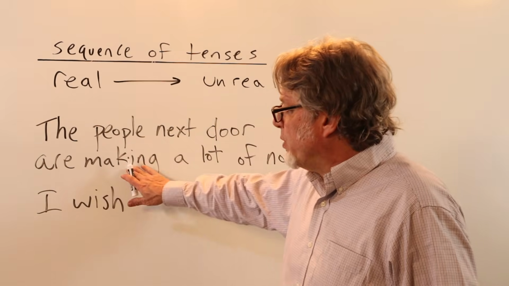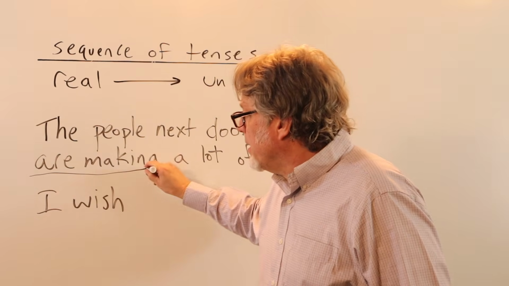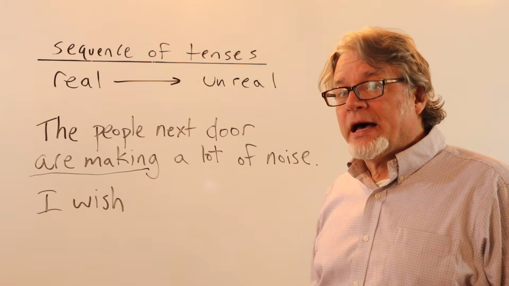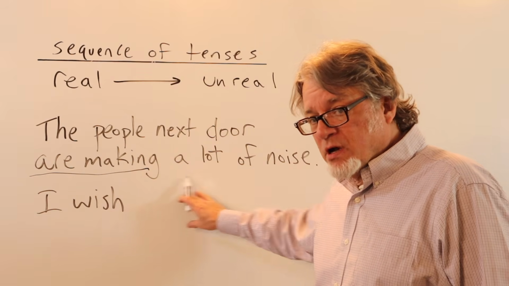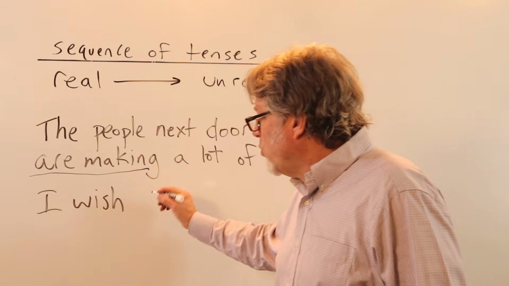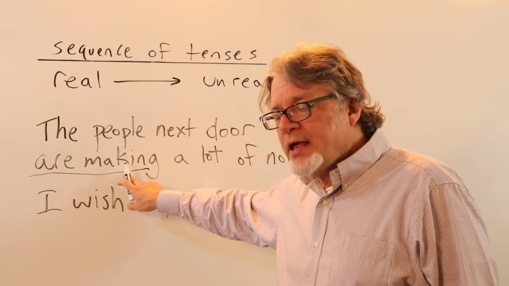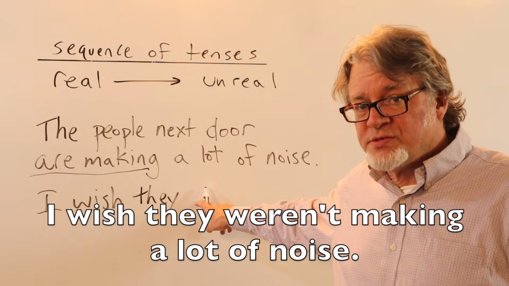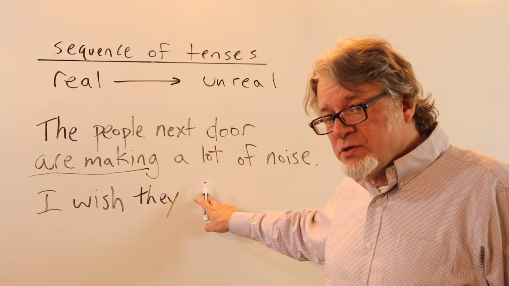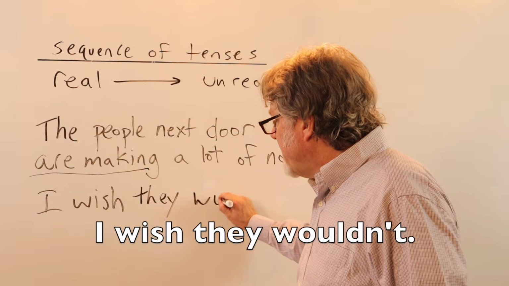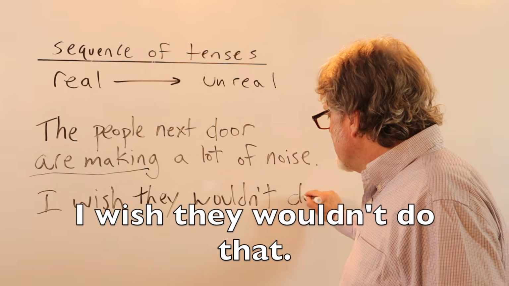Here's a present situation. This is expressed using the present continuous tense. The people next door are making a lot of noise. I wish, and then we can talk about the wish here. I wish they, and then you could say, I wish they weren't making a lot of noise. That would be the past continuous tense. But you could also say, I wish they wouldn't. Or, I wish they wouldn't do that.